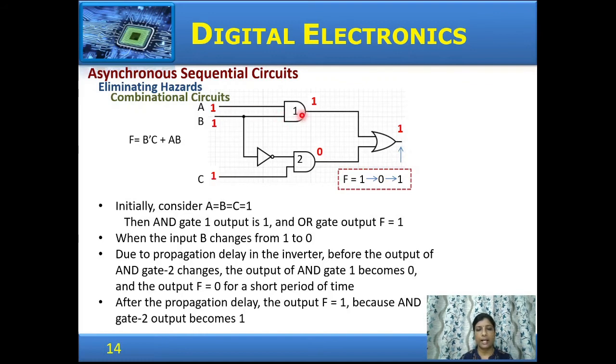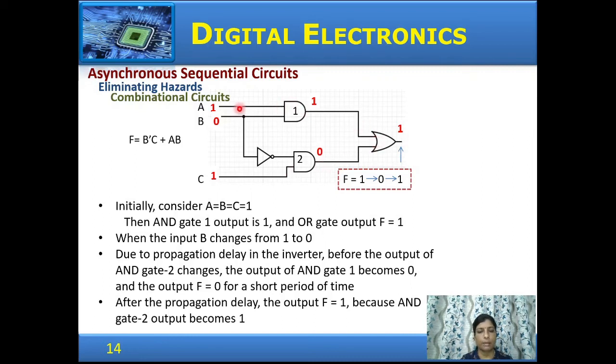The output of AND gate 1 is 1. To gate 2, the input becomes 0. An inverter is present, so the inputs are 0 and 1, and the output is 0. And the output of the OR gate is 1. Now let the input B be changed from 1 to 0. What should happen is, with 1 and 0, the output from gate 1 should be 0. And here it is 1. 1 and 1 from gate 2 should be 1. And therefore the output should remain 1.